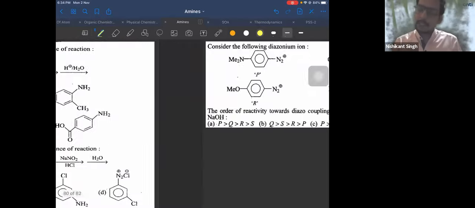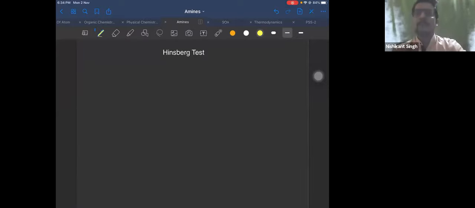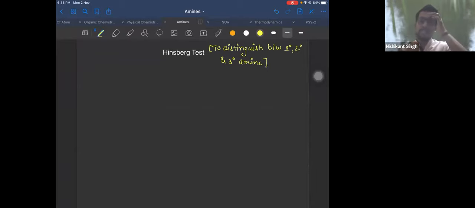Last we are left with the Hinsberg test, which is a distinguishing test between primary, secondary, and tertiary amine. For boards, it is very important to distinguish between primary, secondary, and tertiary amine. Okay? So what is the test? It's a very easy test. Please pay attention. So if I react primary amine, secondary amine, and tertiary amine with what? Let us see. If I take primary amine,